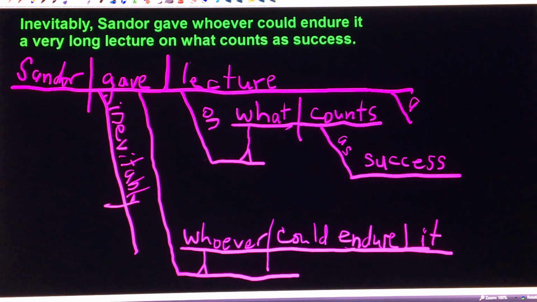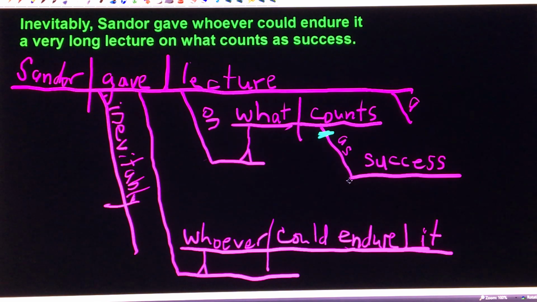The only thing left would be to say what phrases are here. So as far as prepositional phrases, we've got two that I see. One is "as success," and that's modifying the verb counts, and therefore it's adverbial.